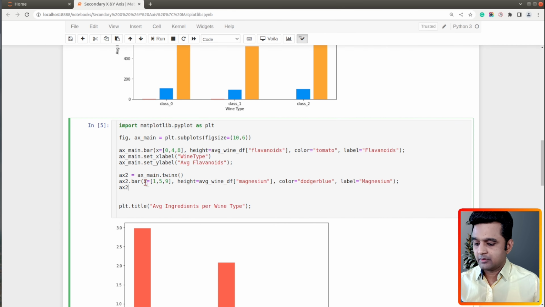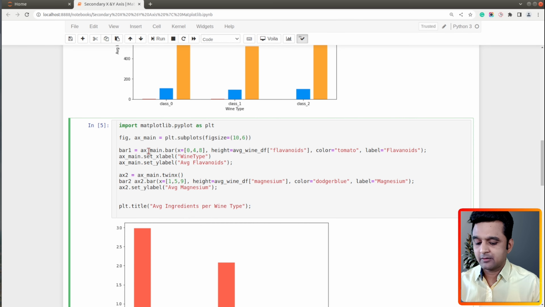And for that the y label will be average magnesium, and we will be storing the result of this as bar 1.